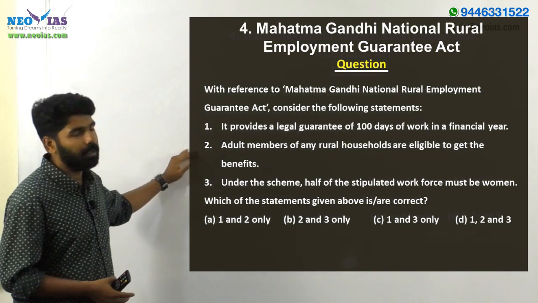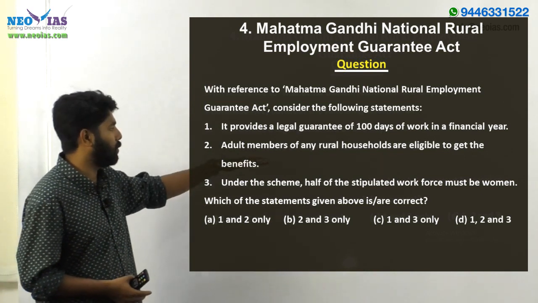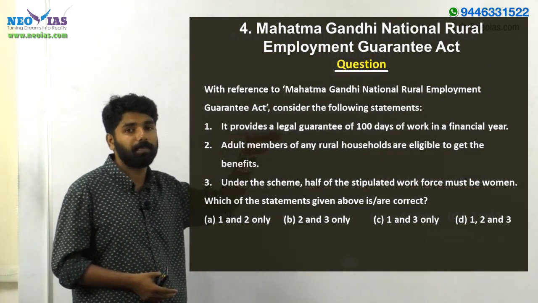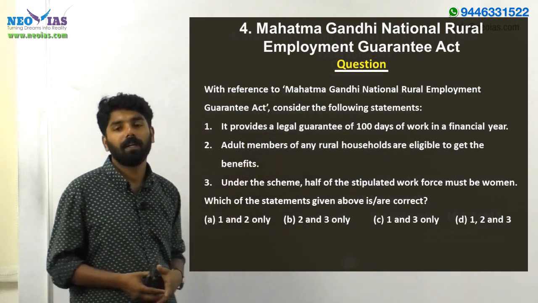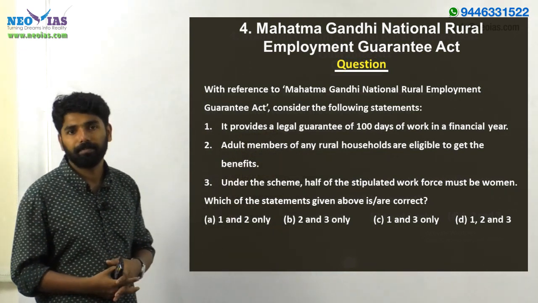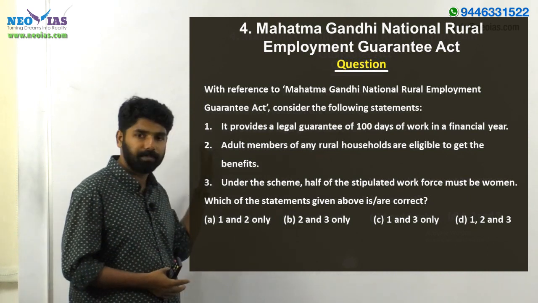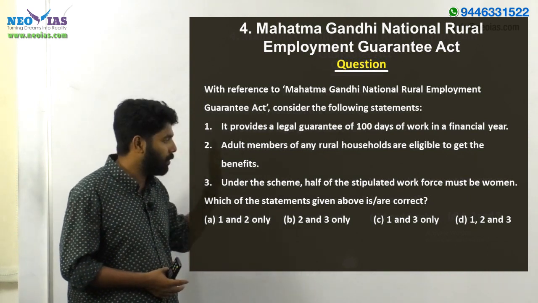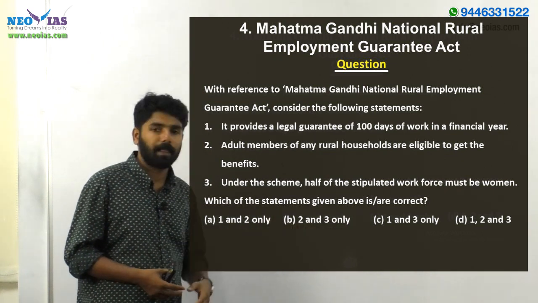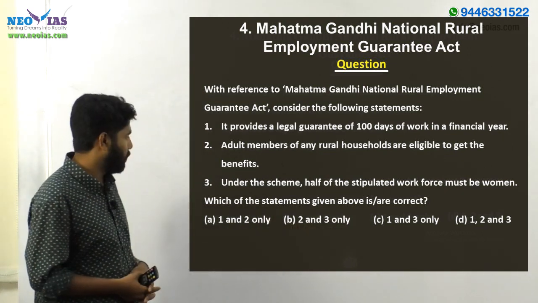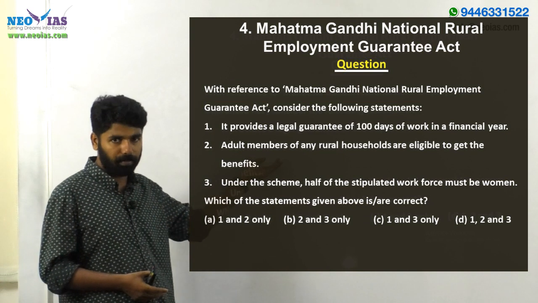Then, adult members of any rural household are eligible to get the benefit. Yes, any rural household is eligible, so the second statement is also correct. If the second statement is also correct, we can eliminate option C, because it does not mention the correct statement 2.